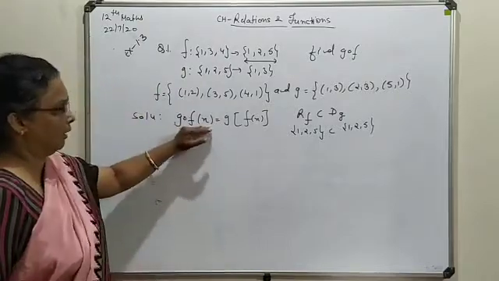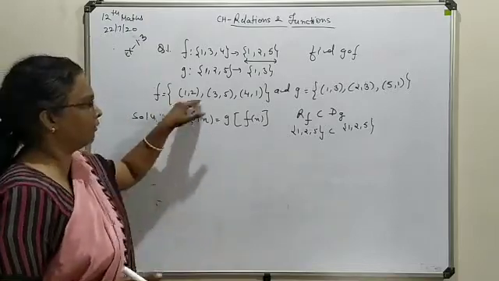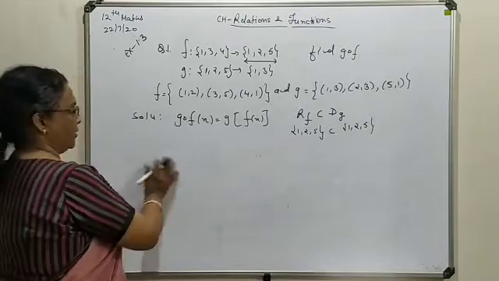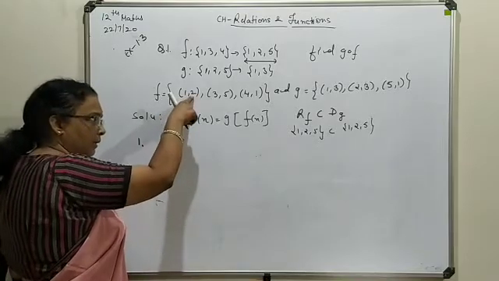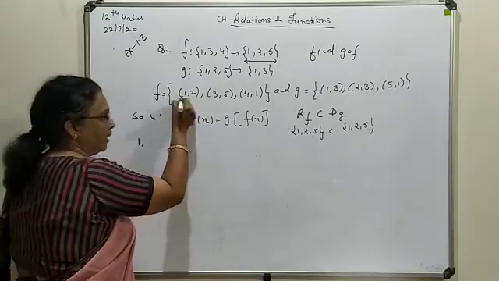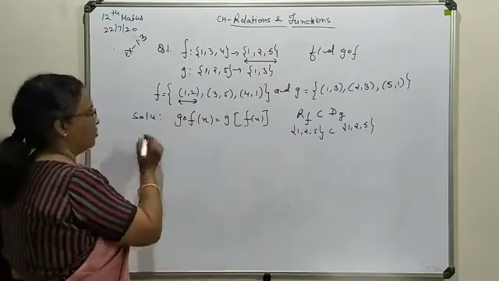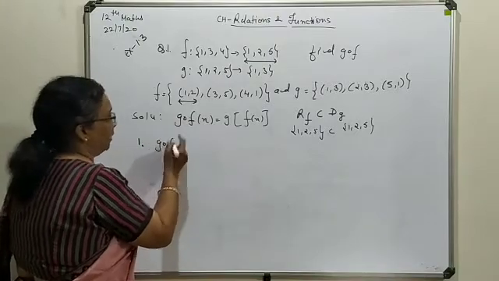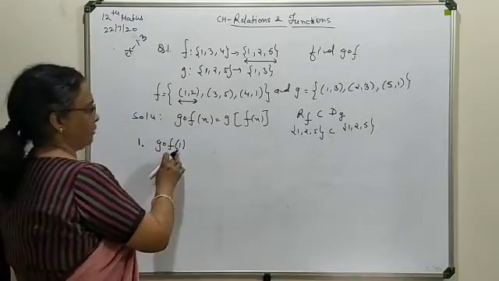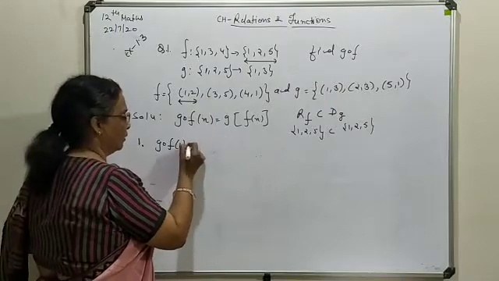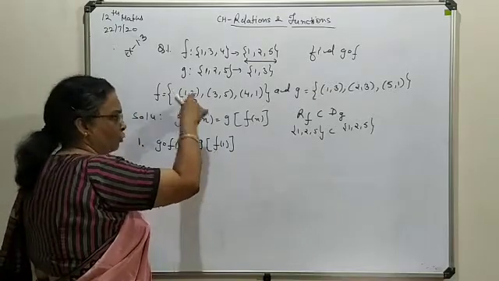Now your function f(x) or g(x) is not defined in a separate form or in terms of x, so we will proceed from the given ordered pairs. First of all we will start with the f function, meaning here it is the domain, here it is the range. So first we pick up the ordered pair regarding the f function, as f is going to be evaluated first. So the first one is GOF for 1. And if you are confused, you can select from here also. So here this is G of F of 1. F of 1 value is how much? 2.